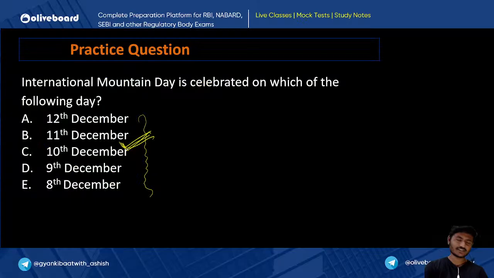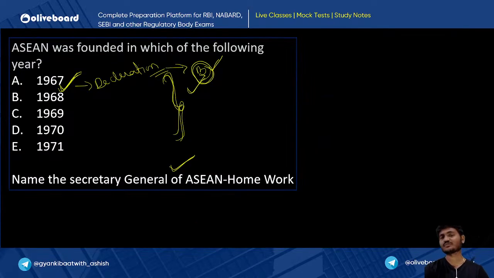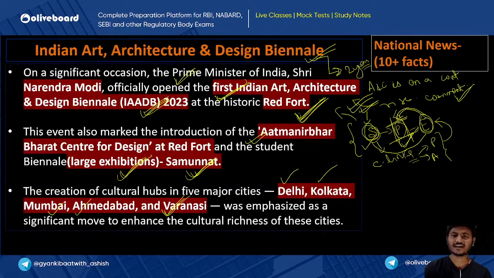So this was all in the session. I hope you will answer the question that I have asked you from the mains perspective, that art and culture is on a constant rise in India. Just try to interlink, pick one issue, social, political, economic, and write it, and the introductory and concluding lines should be in a better format.